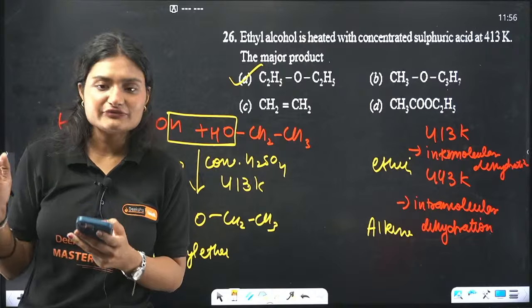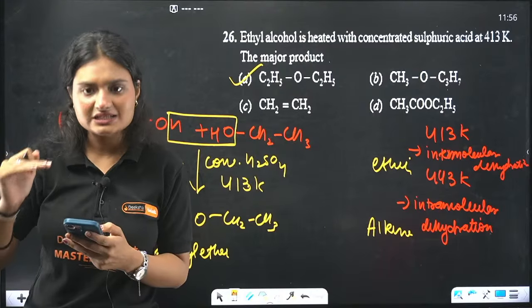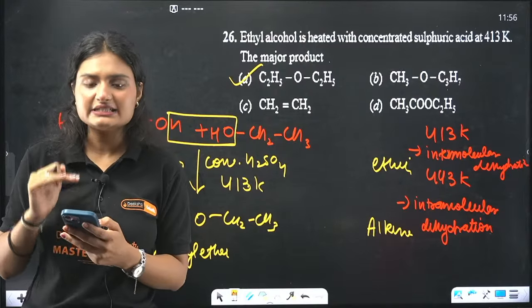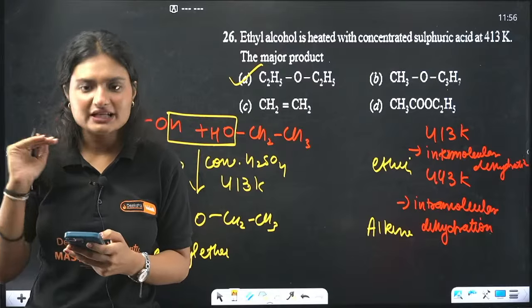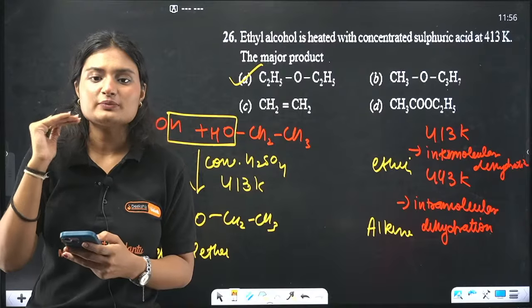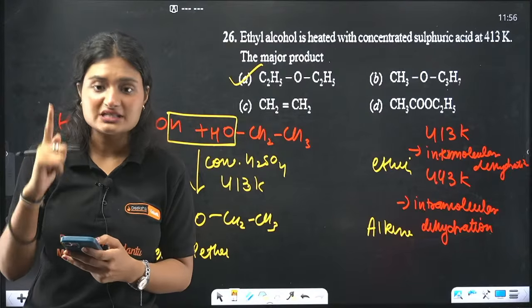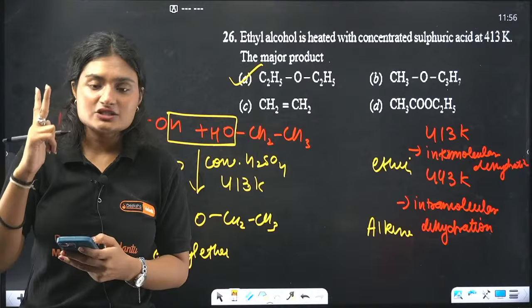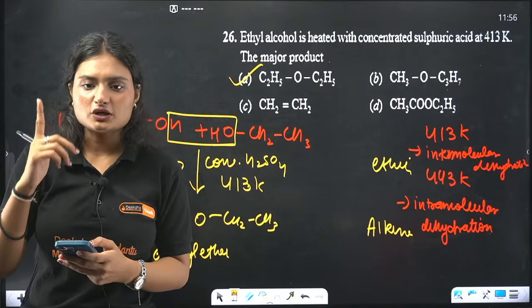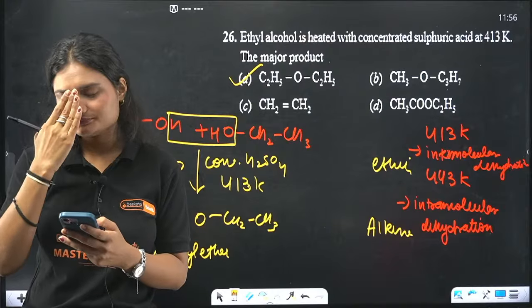Meghna, if you are studying from zero, yes, you can still score good marks in your KCET. But you have to be consistent, you have to be disciplined. You have to start working on your concepts, and then solve questions and revise. Concepts, questions, and revision.